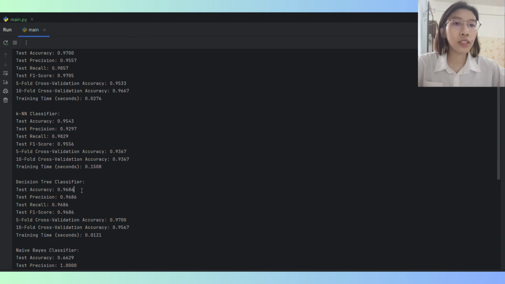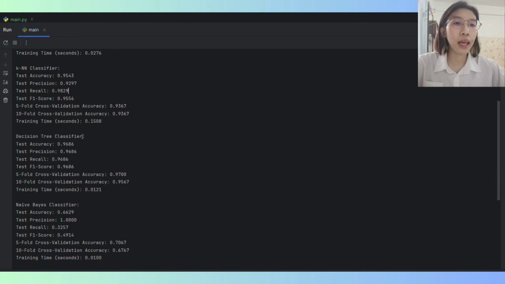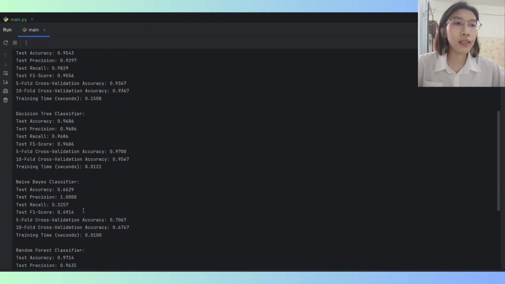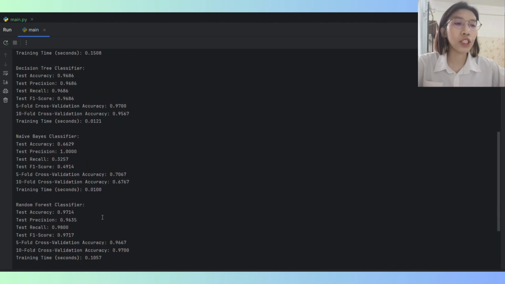The decision tree shows reliable performance, 96.86% accuracy, while the KNN achieved 95.43% accuracy. However, the naive Bayes classifier underperformed with a test accuracy of 66.29% and poor recall of 32.57%. Training times were shorter for naive Bayes and decision tree, while the MLP provided the best balance of speed and accuracy.